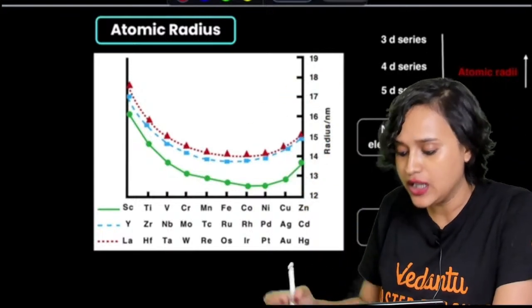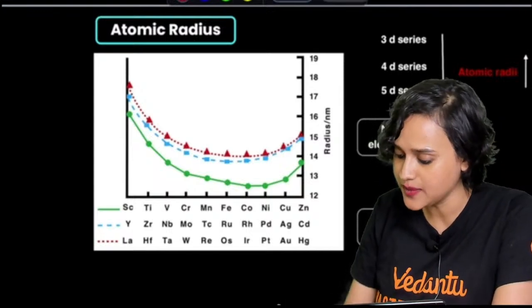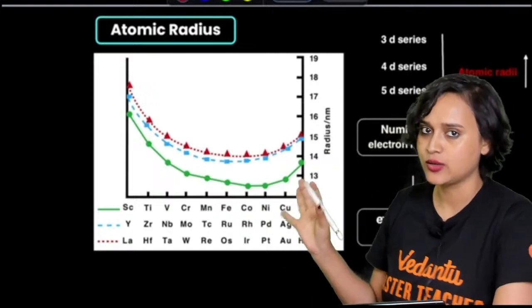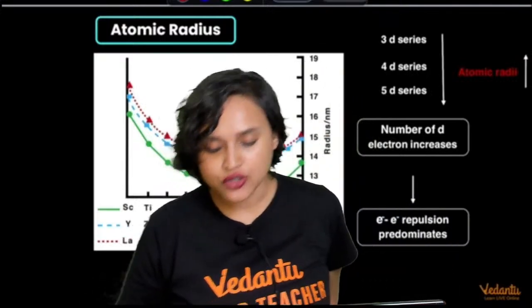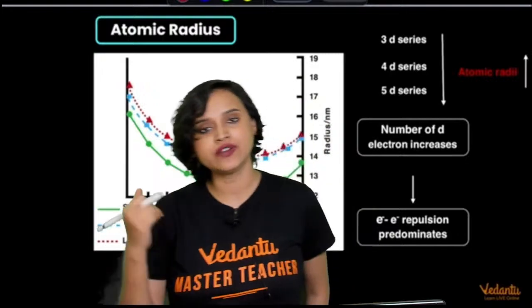Similarly, you get to see that from yttrium to cadmium, that is the similar case. From lanthanum to mercury, it is almost the similar case. Same thing, everybody, just remember this. You also see that the atomic radii decrease as you go from the 3D to 4D to 5D series.